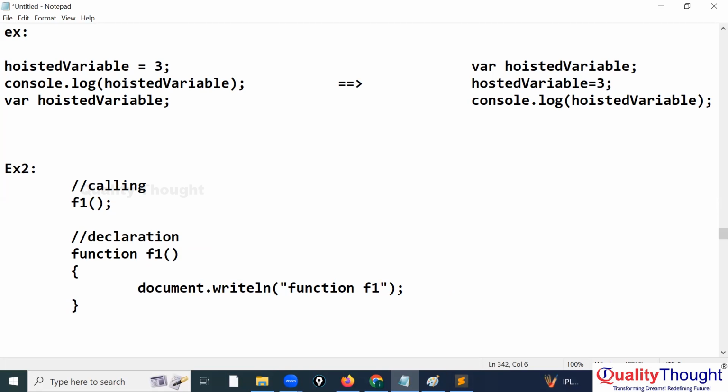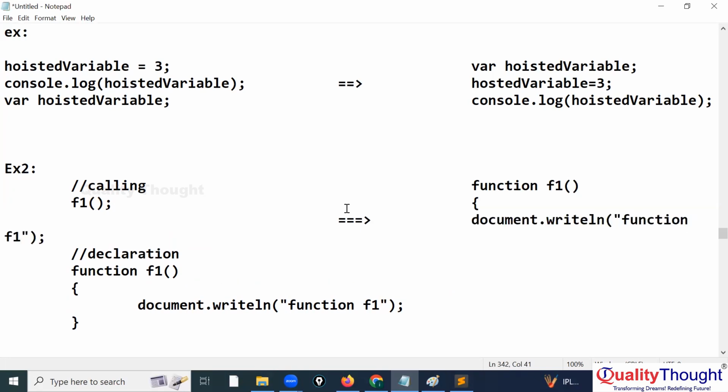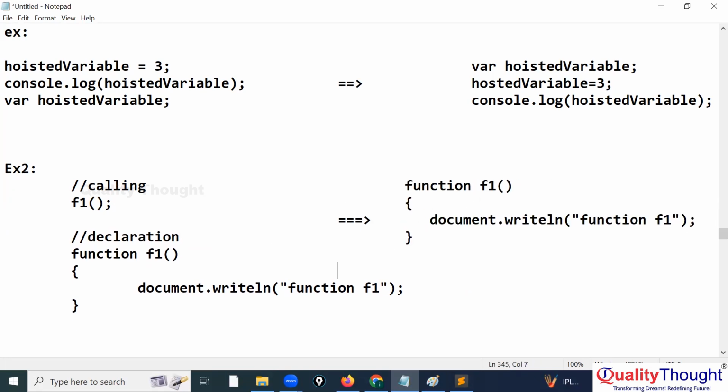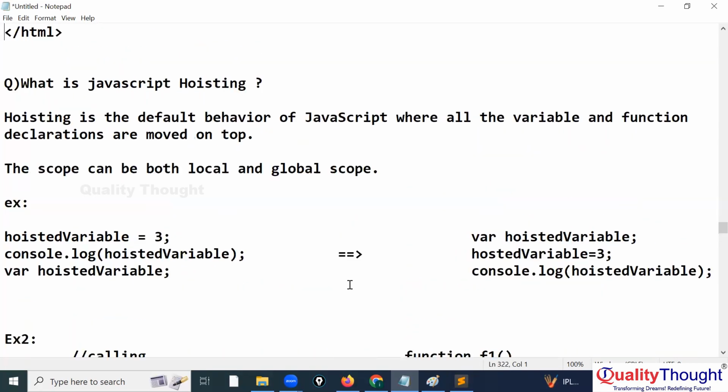This program will convert into like this. Understood, everyone? So this will be converted like this. This is known as JavaScript hoisting, we can say.